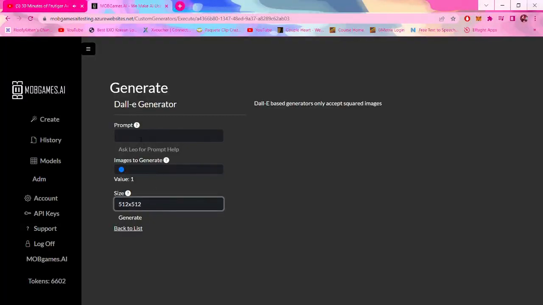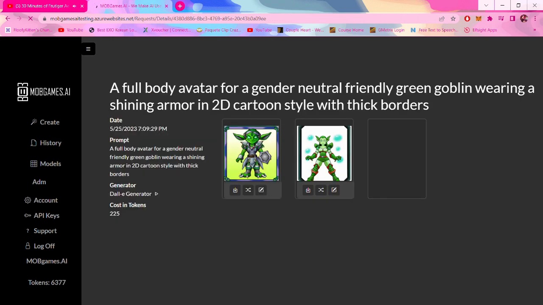Hello. So today I'm continuing working in my medieval tavern simulator using MOBGames.AI tools. This time I'm creating a character named Trinket, who is going to be the main character of a mini game inside the tavern simulator that is going to be a dating sim.